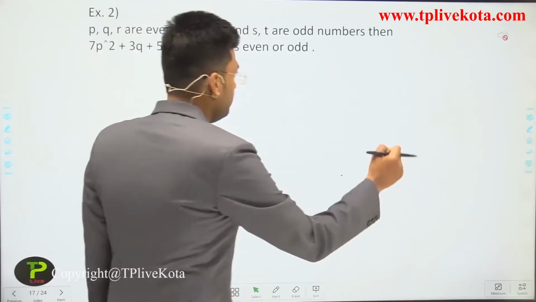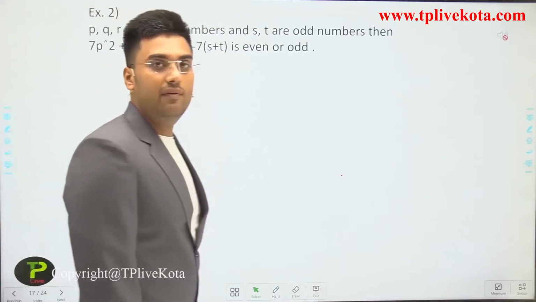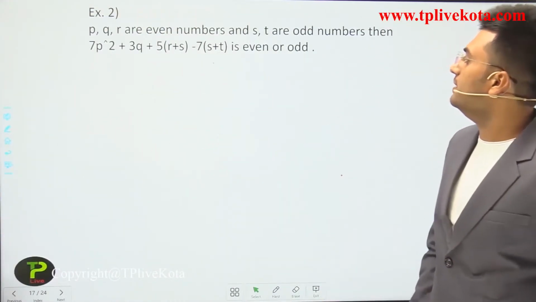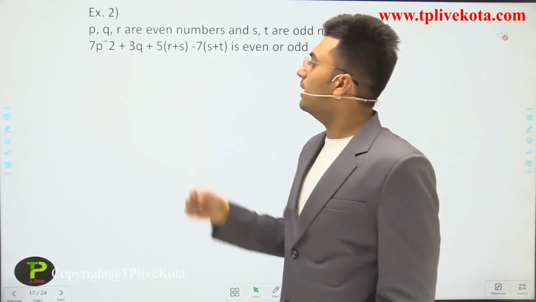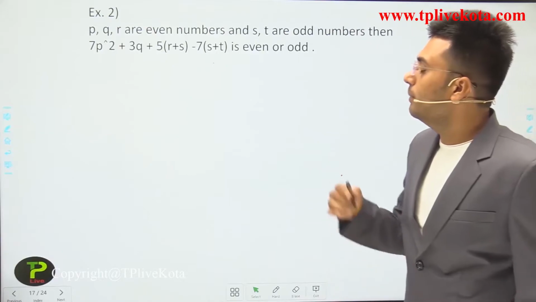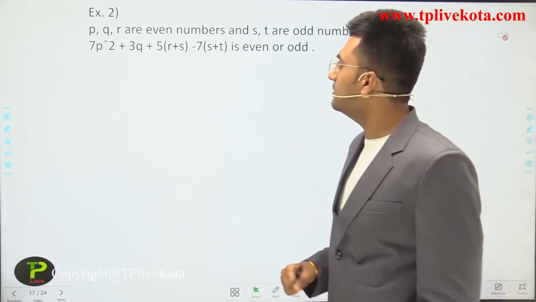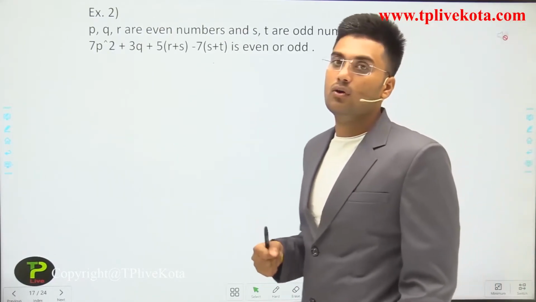Next example: p and q are even numbers, and s and t are odd numbers. Then is the expression 7p square plus 3q plus 5 multiplied by r plus s minus 7 multiplied by s plus t even or odd?